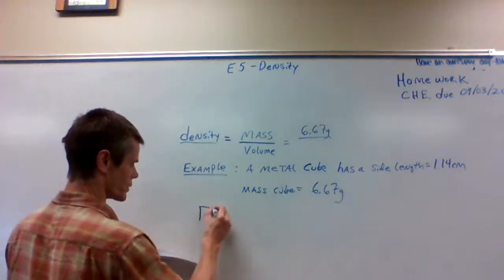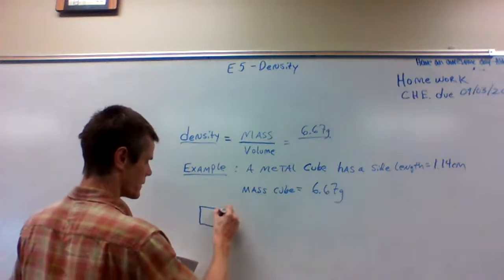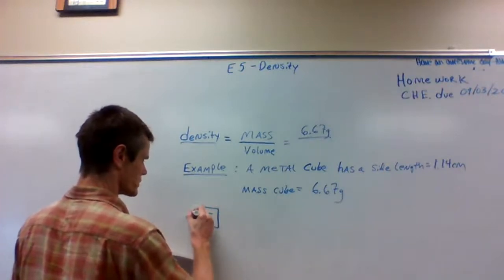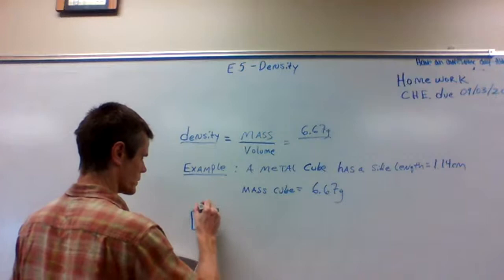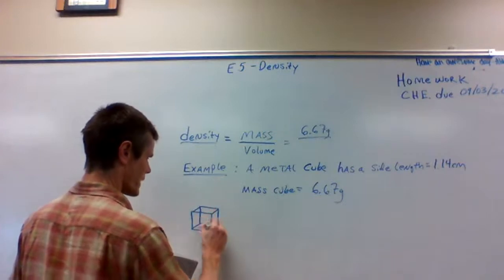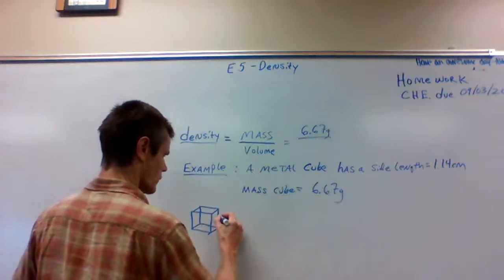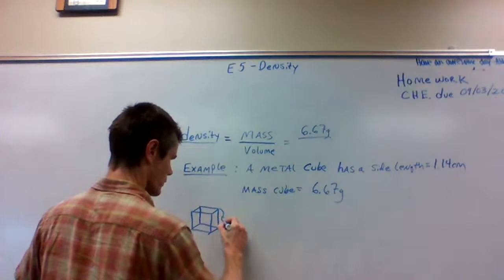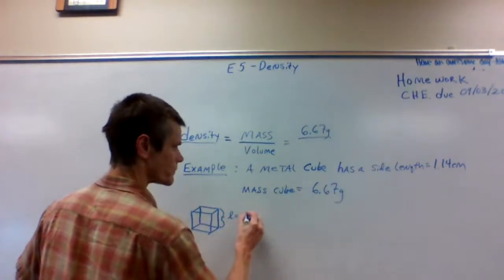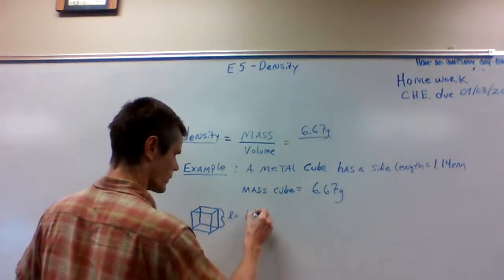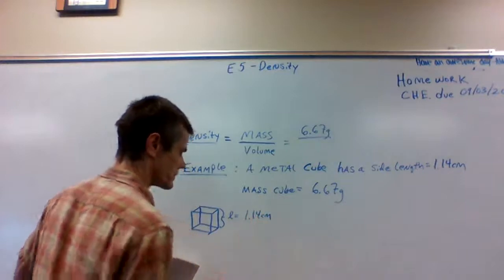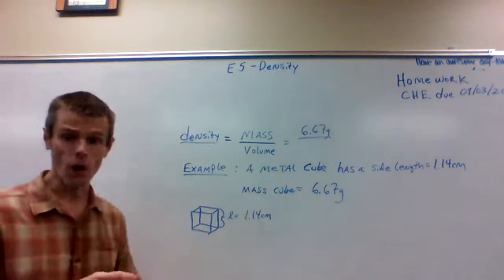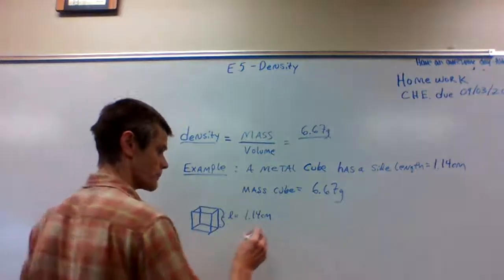Again, I drew a picture earlier of a perfect cube. We can assume this is a perfect cube. When we have a cube and we know that the length of one of its sides, in this case, is 1.14 centimeters, the volume of a cube